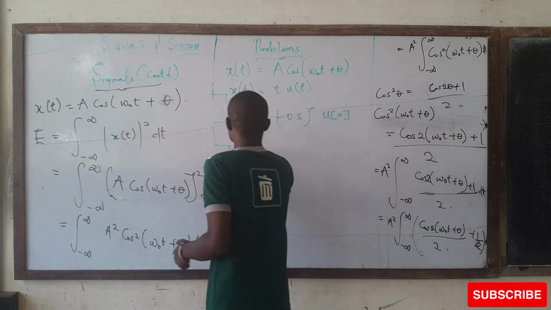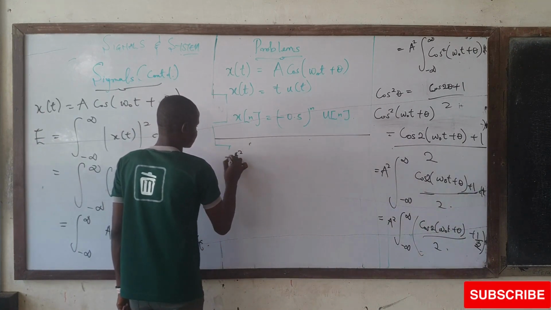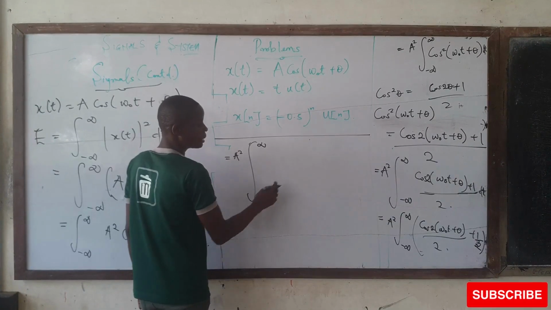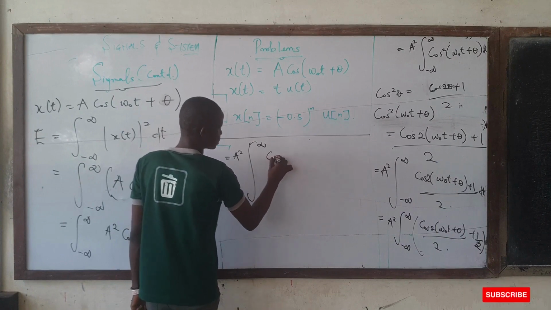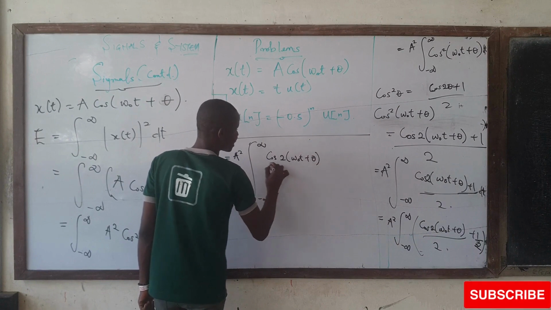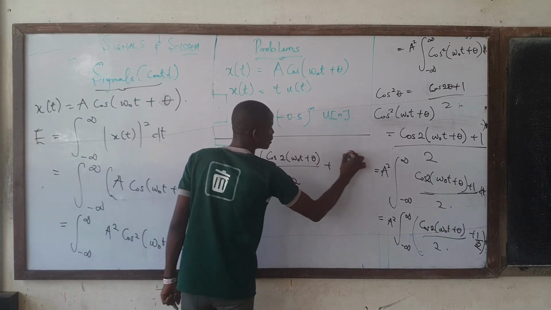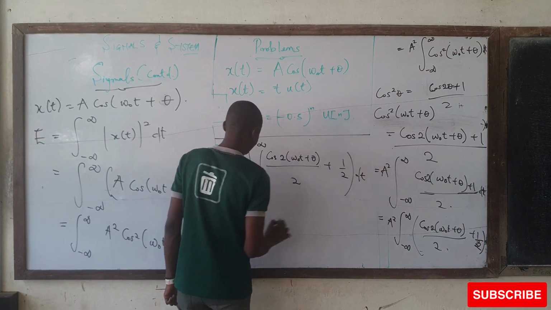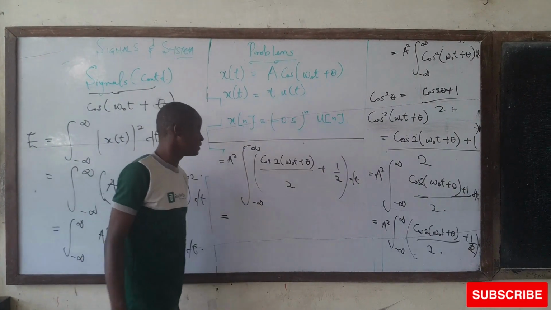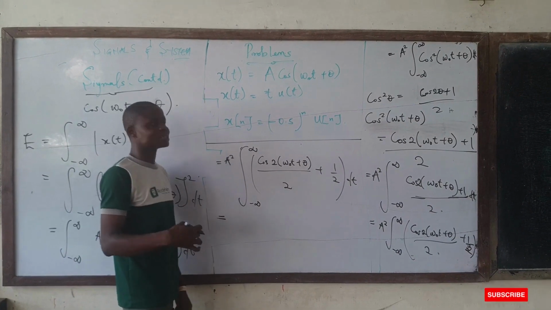From here I will continue and say this is going to be A squared times the integral from minus infinity to infinity of cos 2(omega naught t plus theta) over 2, dt. I'm just writing it so that you will see it broadly. Now if you integrate cos, what you get is sine.